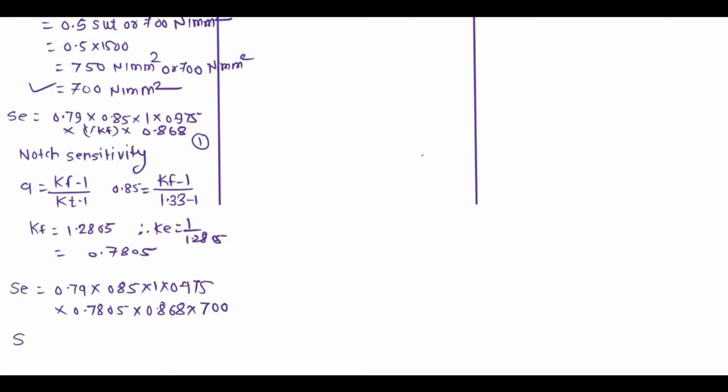After substituting all these values, we get the endurance limit of the mechanical component as 310.64 Newton per mm square.